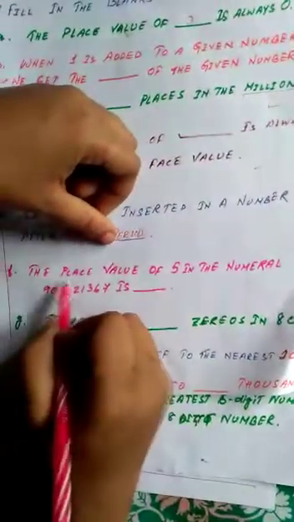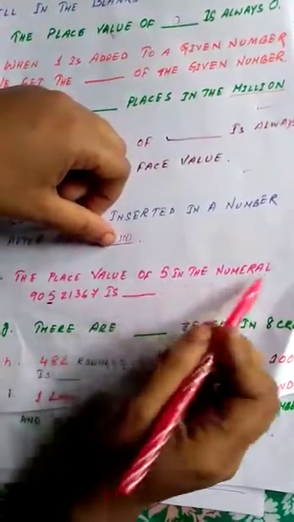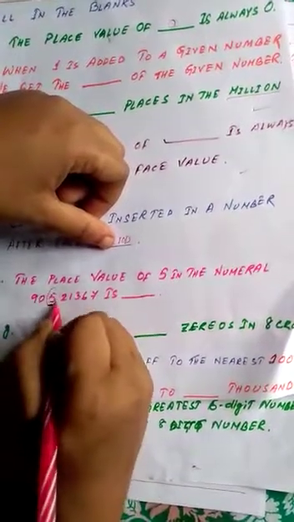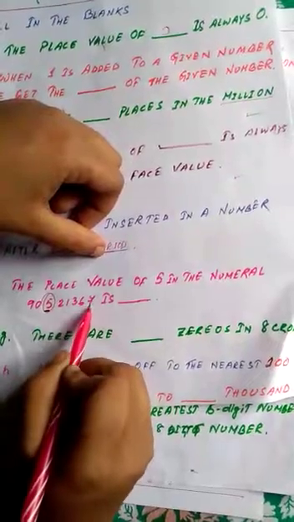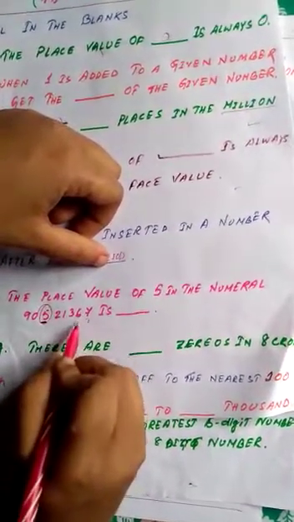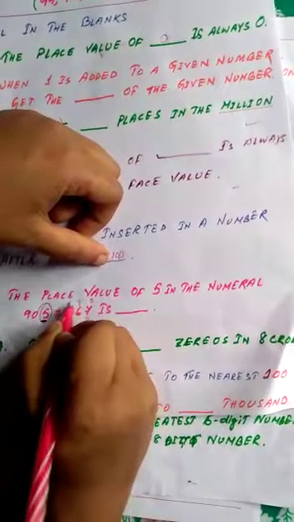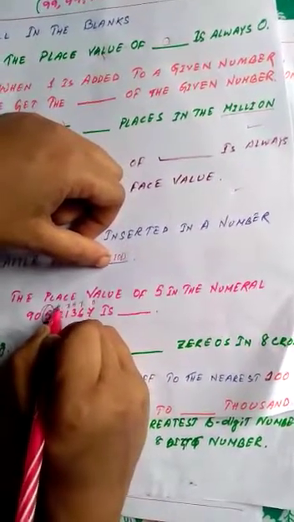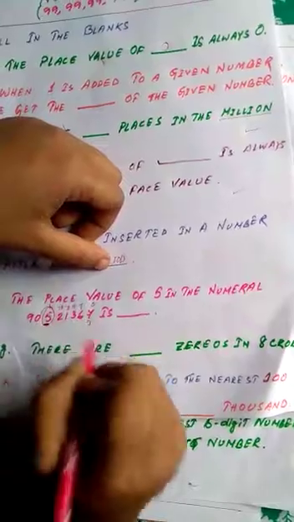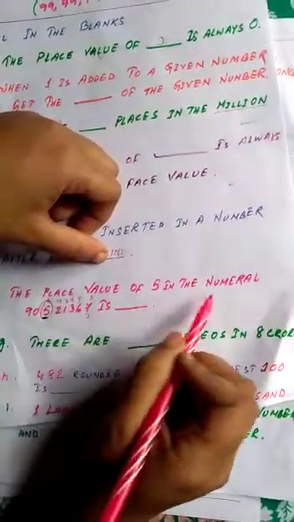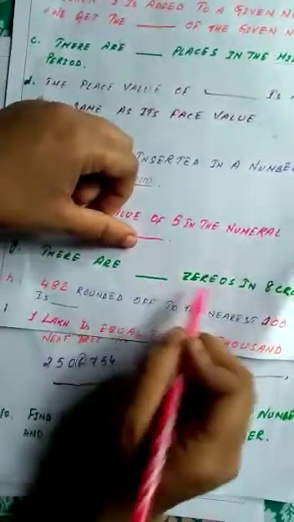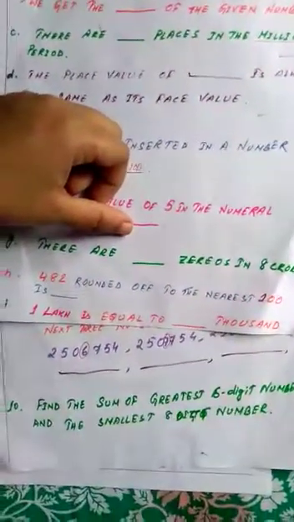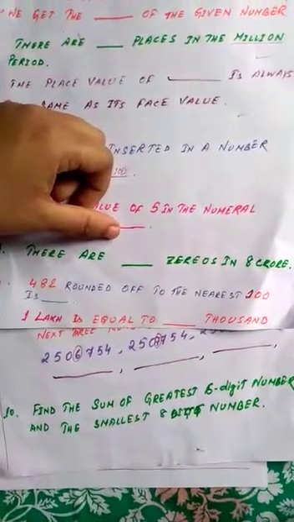Then now you can see question number F. The place value of 5 in the numeral, this one. So you can see, ones, tens, hundreds, thousands, 10,000, then it is in the lakhs period. So the place value of 5 will be 5 lakhs. So you can write it. Alright, there are dash zeros in 8 crore. So you can write 8 crore, then count the number of zeros.